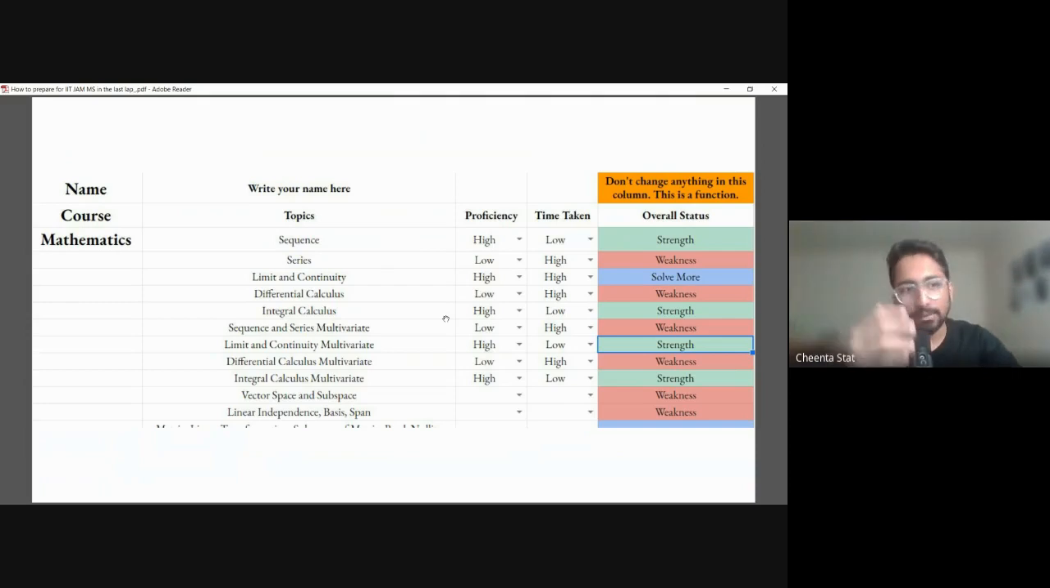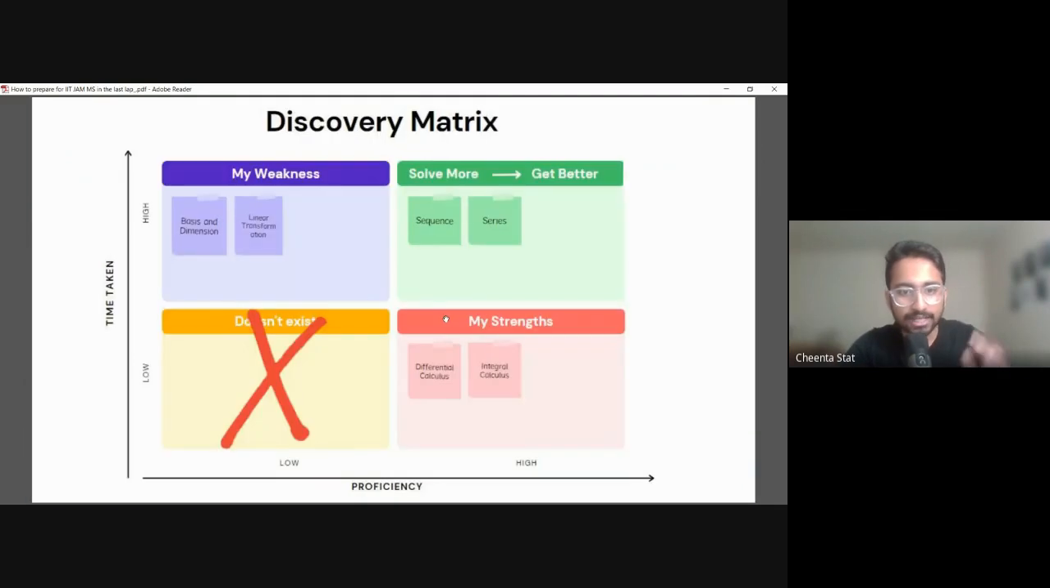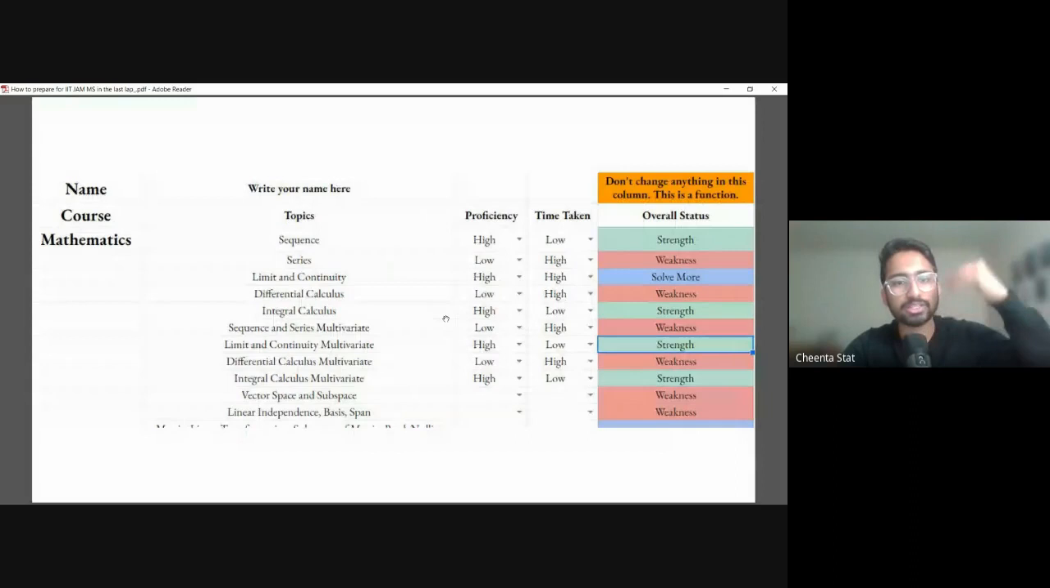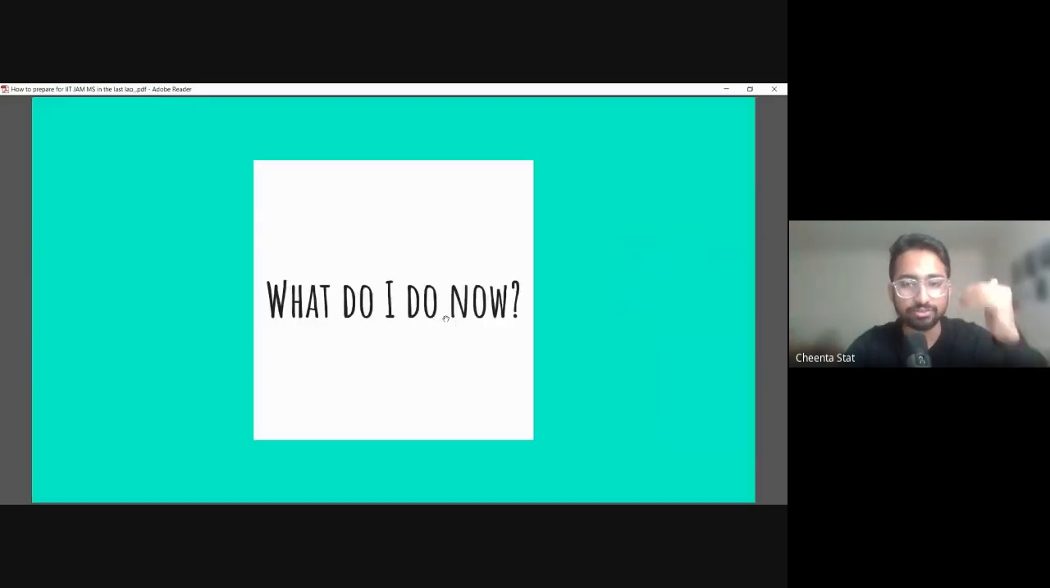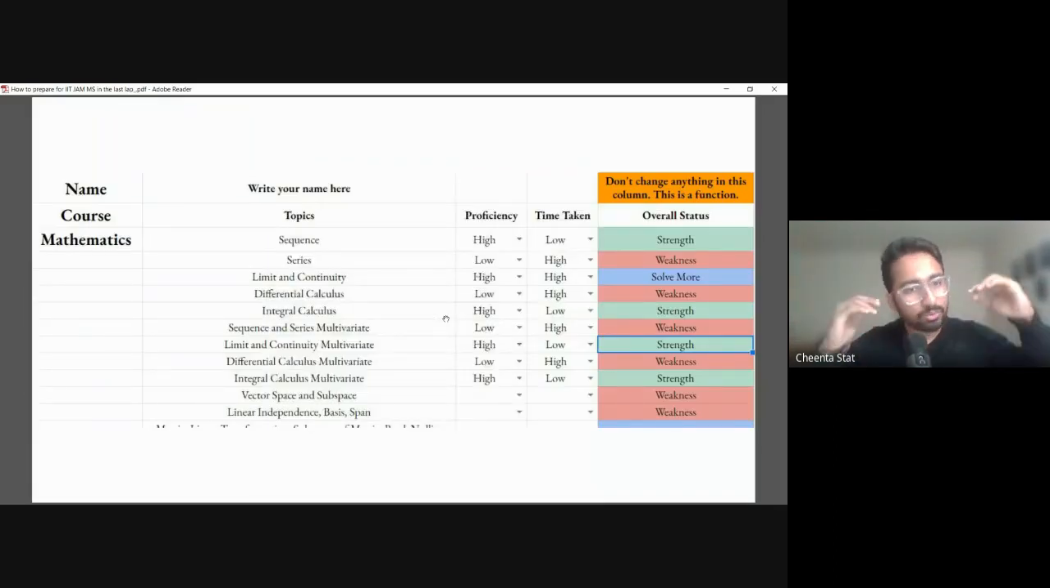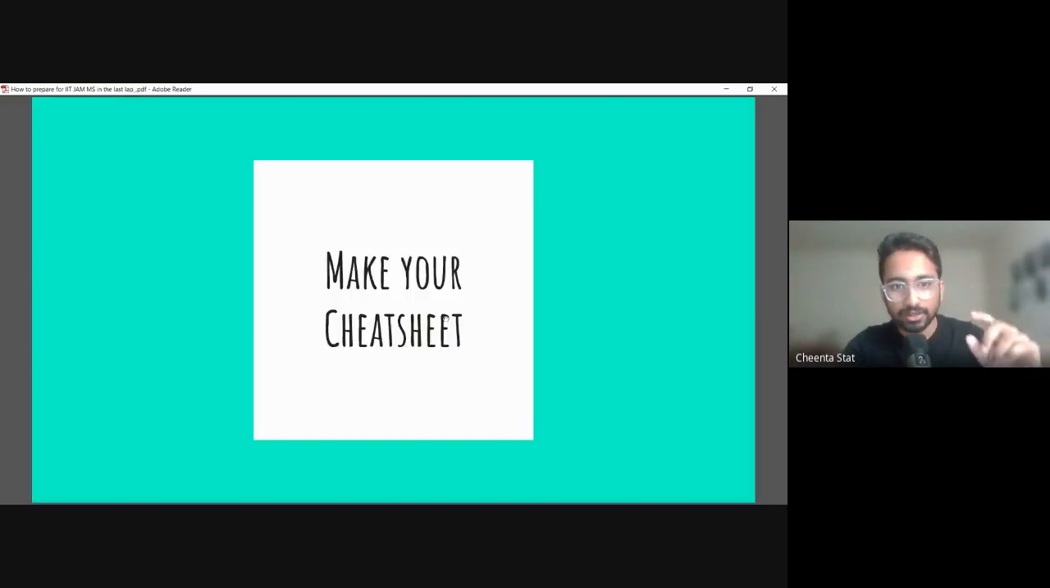An example snippet is shown. You can make a Google Sheet or an Excel sheet out of this, and understand that this is my strength, this is my weakness, and this is where I need to solve more and get better. You do this iteration over and over again, and after every mock test the whole thing gets updated. Also, you have to make your own cheat sheets, and I will come to that next.